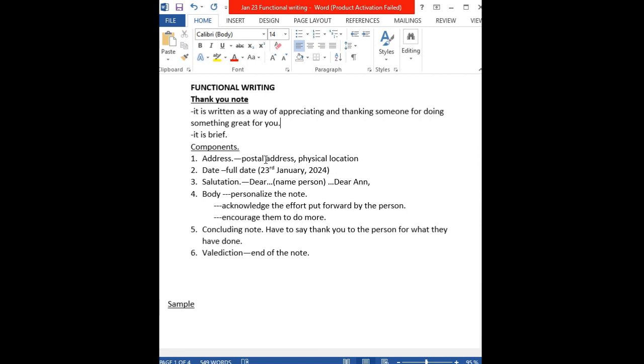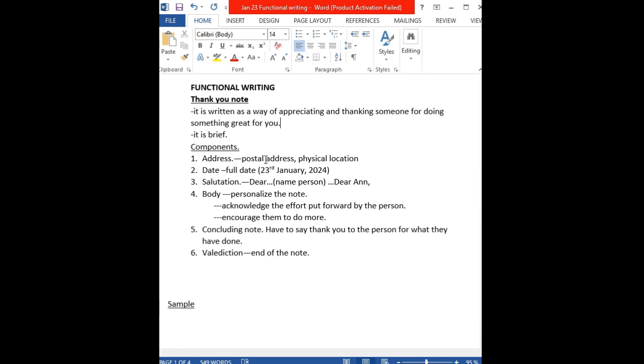That is mostly used in official letters because in official letters, in most cases, we usually address the office where the person is, not the person themselves. Even though you know their name, you don't write the name because maybe the letter will get to the office when they have been transferred or when they're on leave, so someone else will read it. And if you address a specific person, you might not get the help that you need.